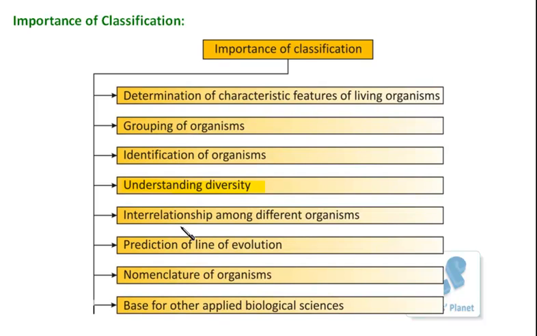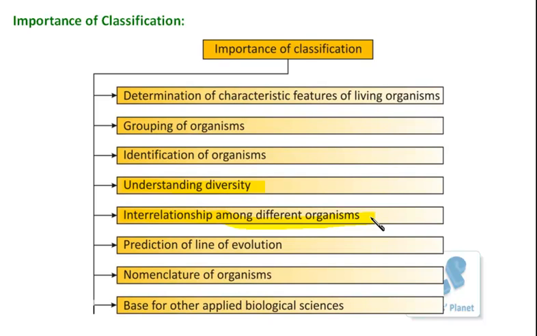Besides that, it also helps in understanding the interrelationship among the different organisms. See, each and every living organism is interdependent, right? They are interacting with each other so as to survive in the surroundings, as well as interacting with the abiotic components so as to maintain the balance in the ecosystem and in the environment. This type of understanding is possible if we know the classification, right?